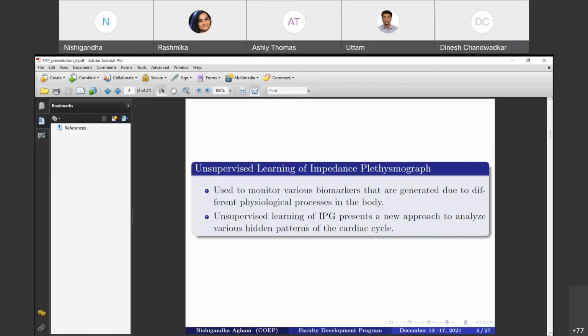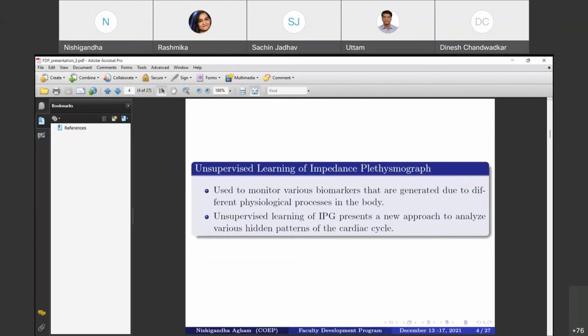So that's why we thought about unsupervised learning of the IPG signal, and how it contributes towards BP estimation. IPG presents a new approach to analyze various hidden patterns of the cardiac cycle, which is very important to understand the various cardio or hemodynamic parameters for continuous measurement, because they contribute towards hypotension.